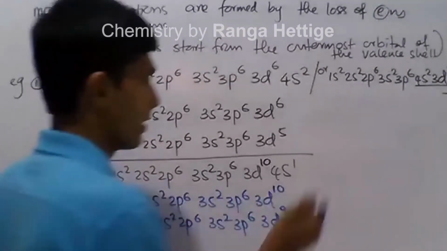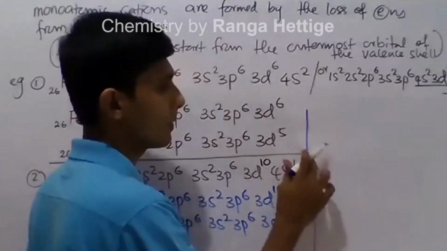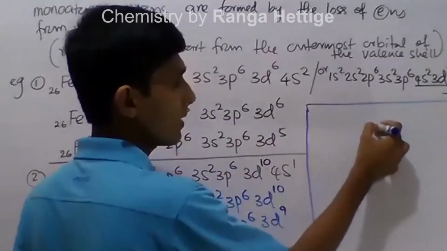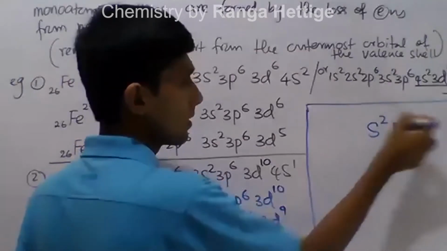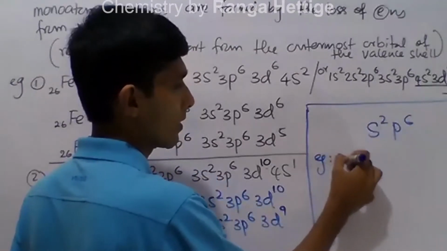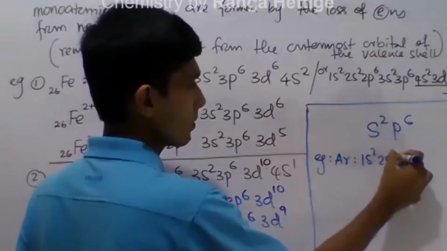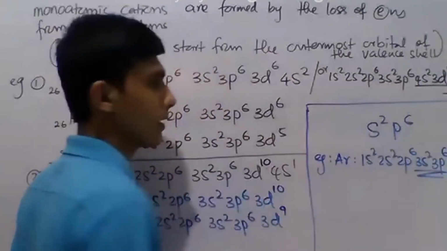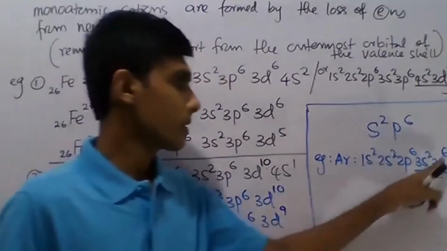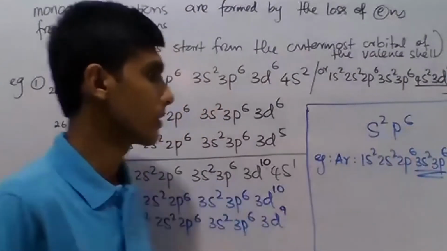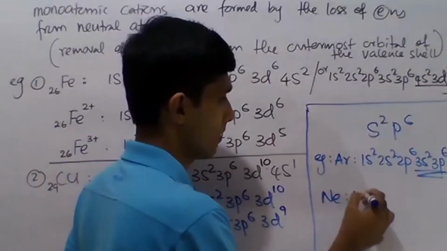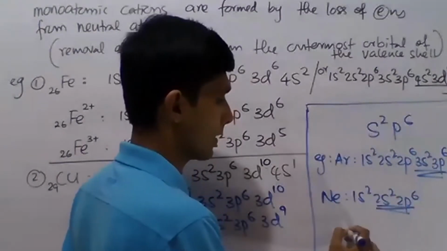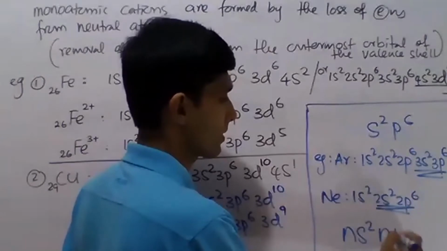Configurations with half filled and completely filled sub energy levels. If the final energy level is 2p6, say for example argon: 1s2, 2s2, 2p6, 3s2, 3p6. Neon: 1s2, 2s2, 2p6. Neon and argon, those elements have this s2p6 in the last energy level.